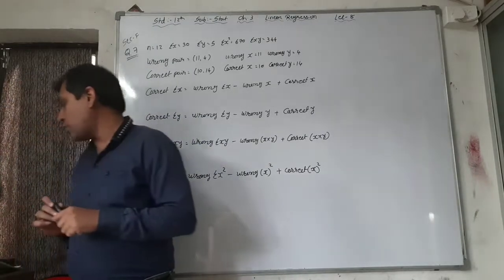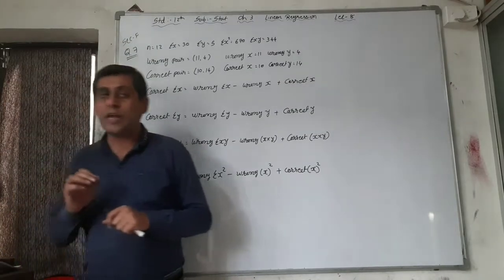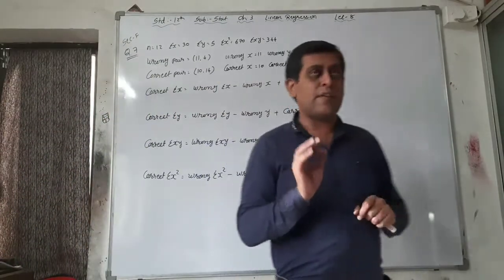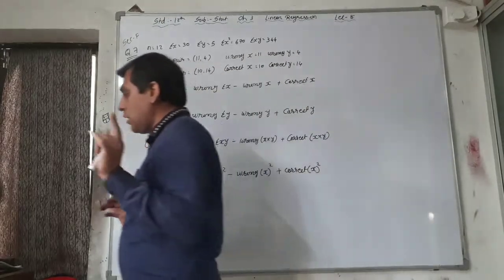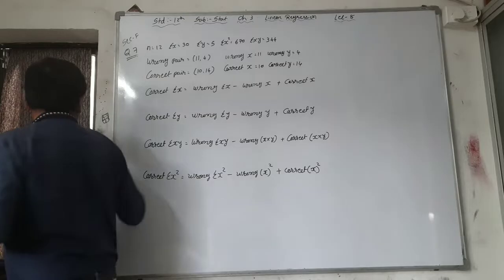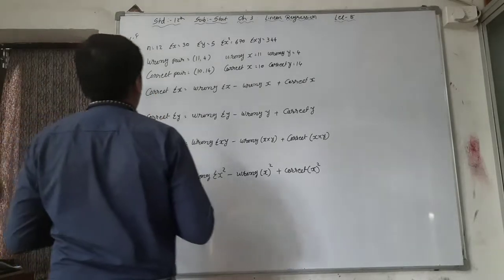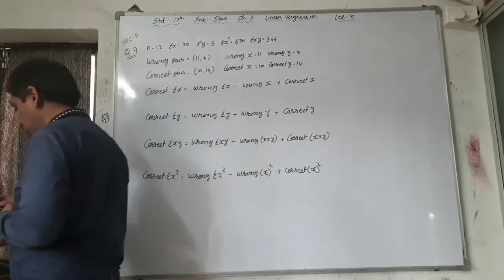But the next question: the following results are obtained for data, that is sum number 7, exercise 3, section F. N is equal to 12, sigma x 30, sigma y 5, sigma x square 670 and sigma xy 344.